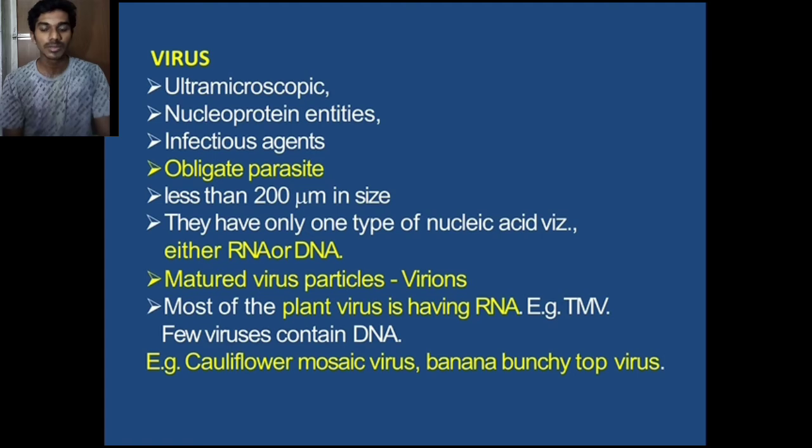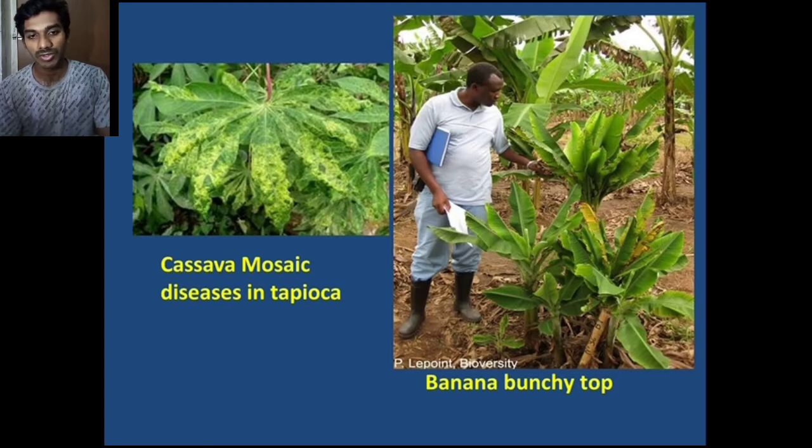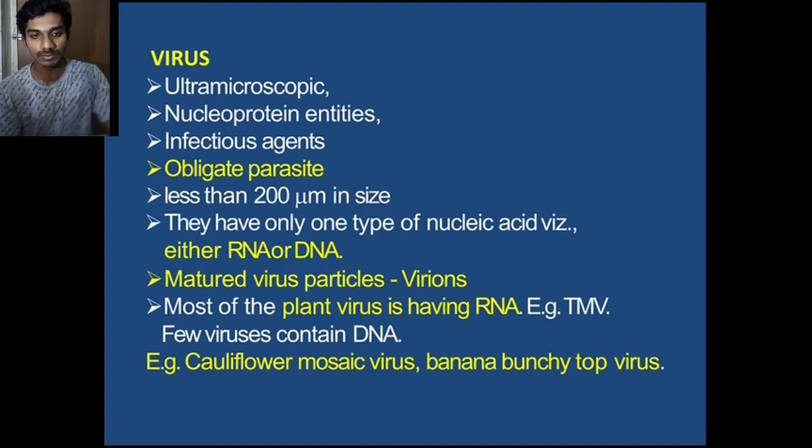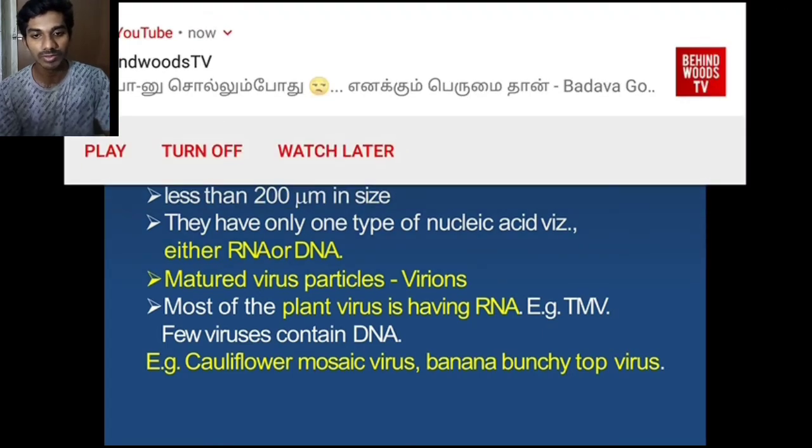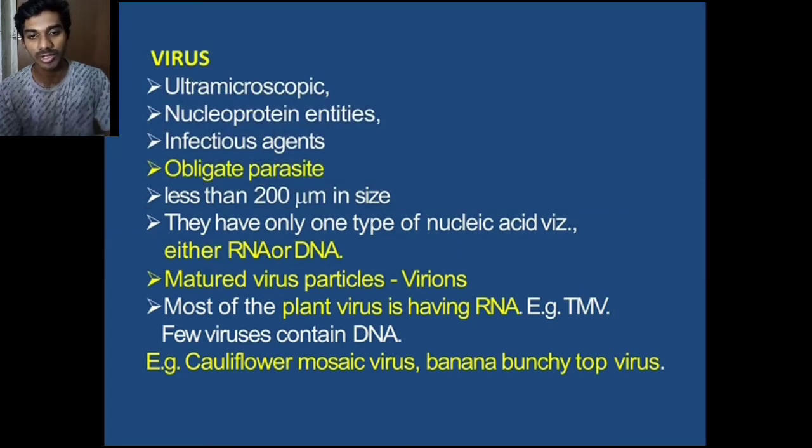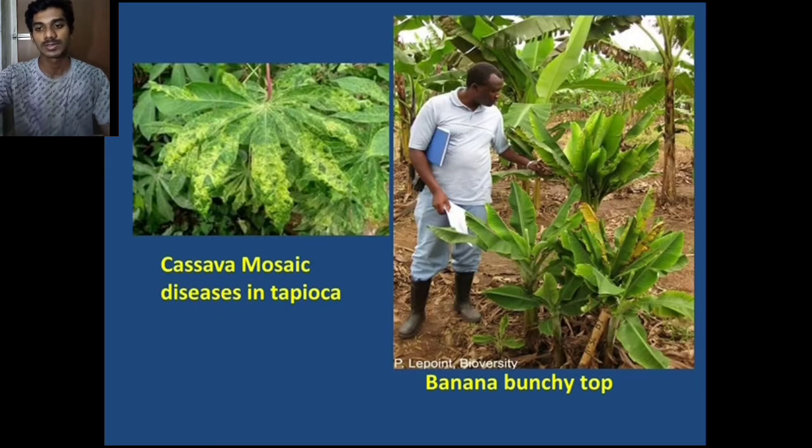Mature virus particles are called virions. Most plant viruses have RNA, while a few have DNA, for example cauliflower mosaic virus and banana bunchy top virus.